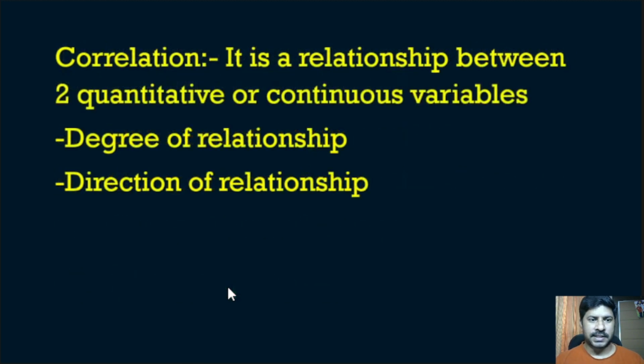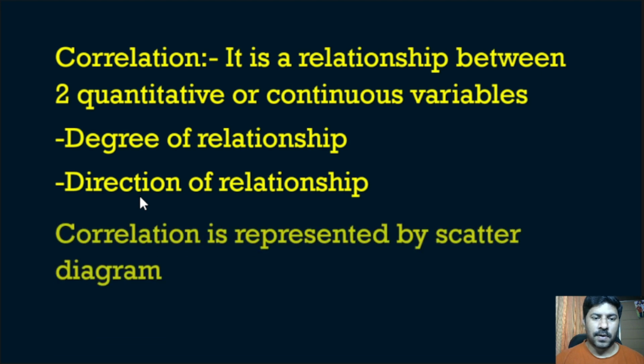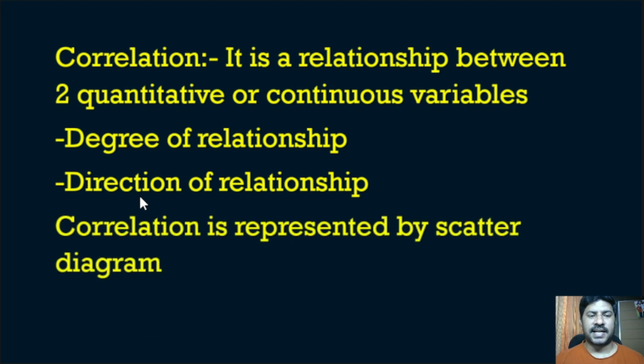What is correlation? Correlation is a relationship between two quantitative or continuous variables. That may be the degree of relationship or the direction of relationship. Correlation is represented by a scatter diagram. In the second question we discussed the scatter diagram also.